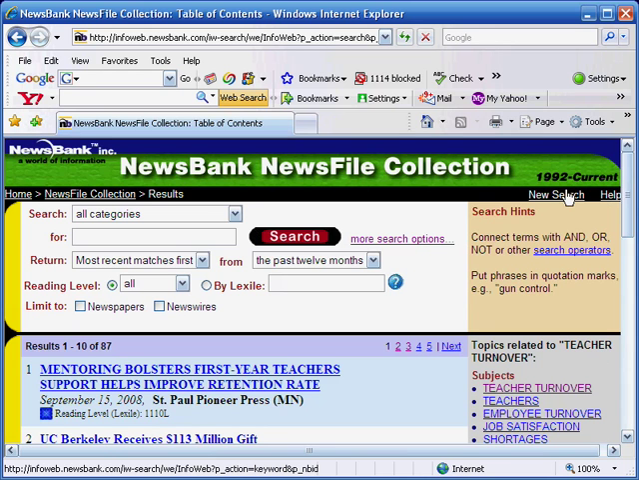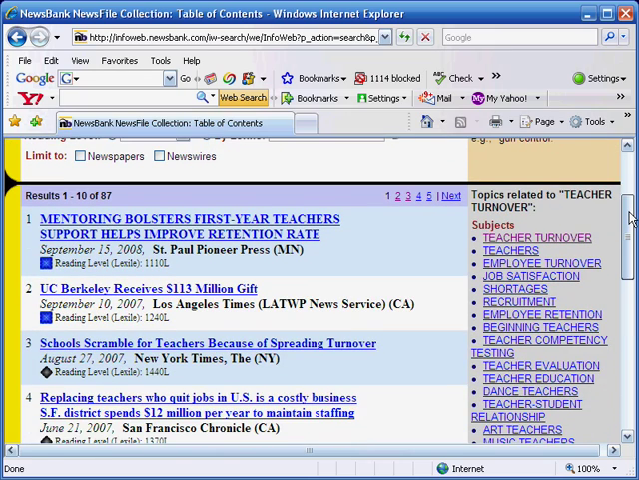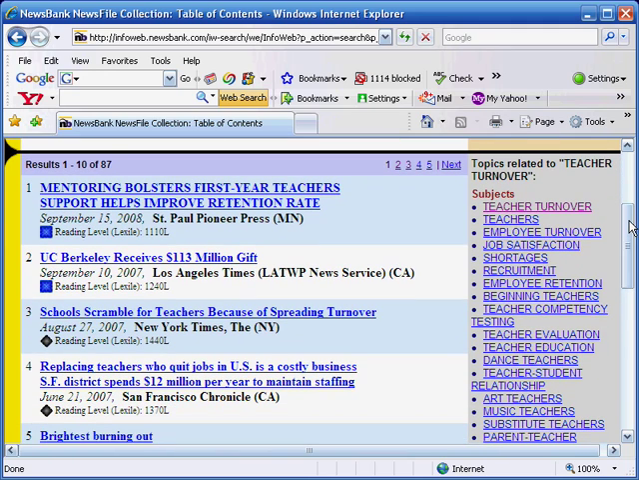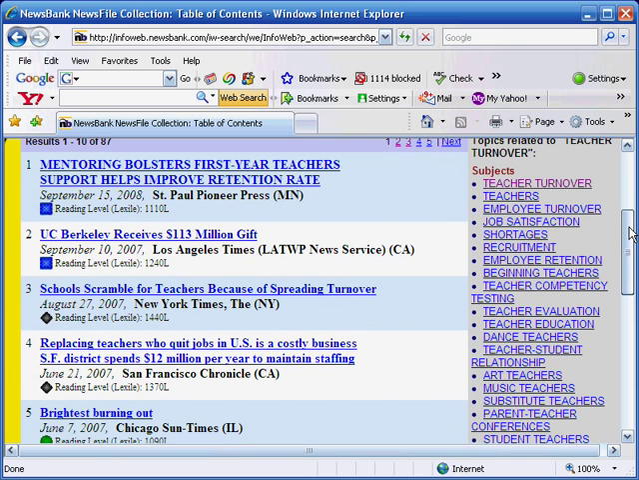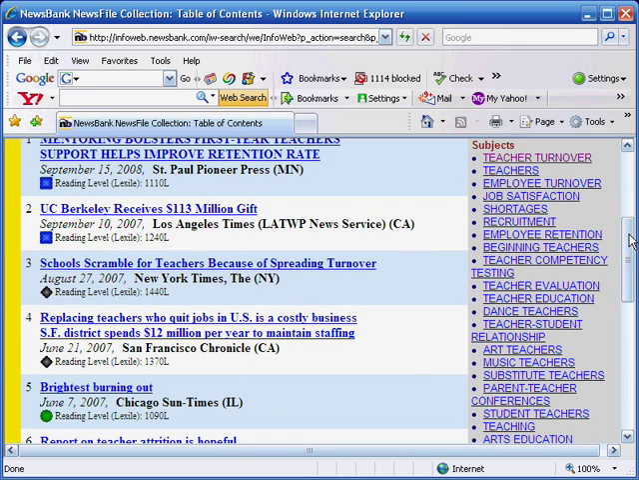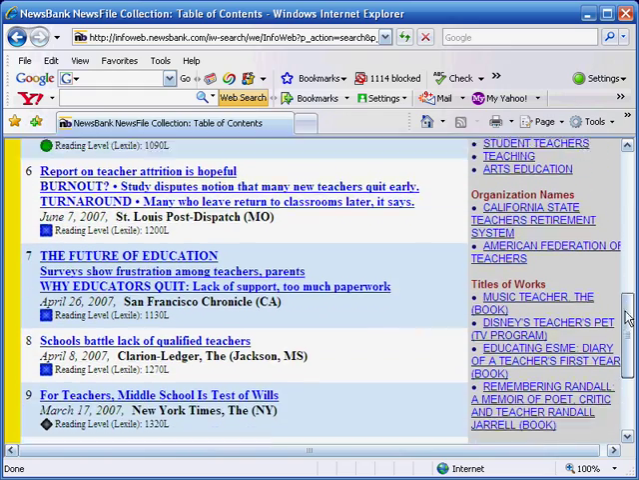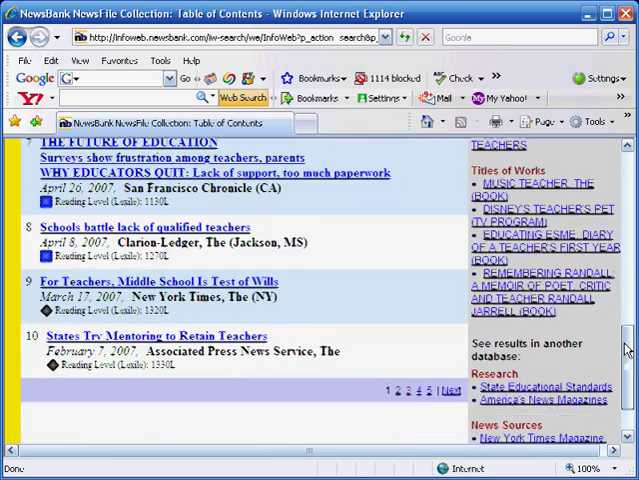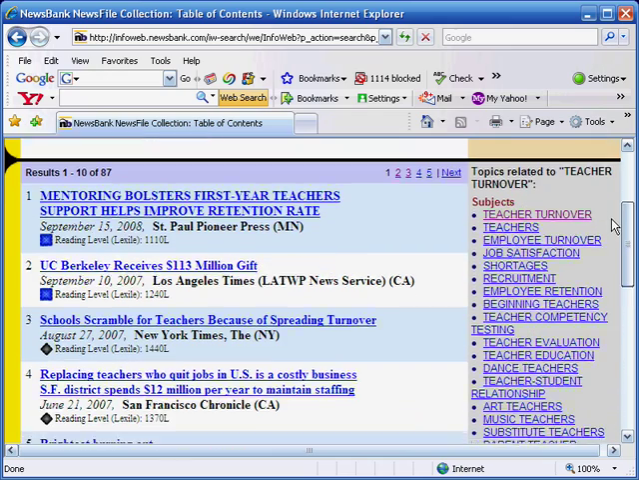that gives us a new collection of information to work with. And here we have schools scramble for teachers because of spreading turnover from the New York Times, and replacing teachers who quit jobs in U.S. a costly business from San Francisco Chronicle. So we're getting better sources, more closely related sources in this search than we did the first search. So this is working out better.